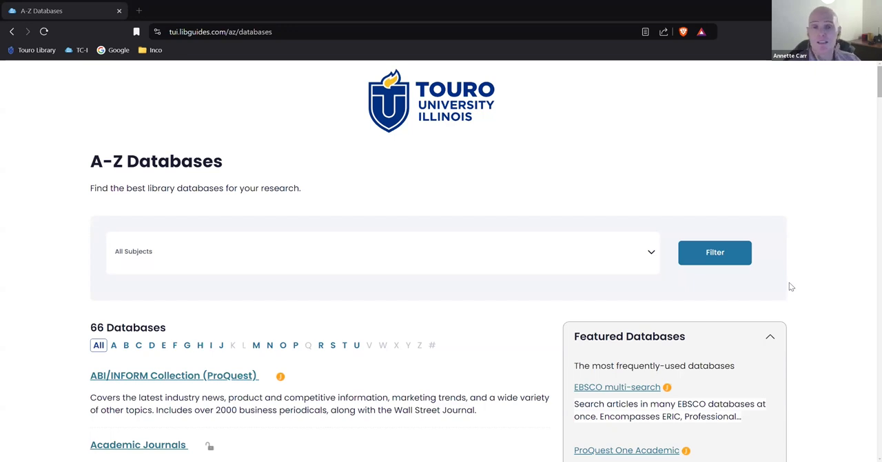The database I'm going to be showing you right now in this chapter is Access Medicine. Access Medicine is a fantastic database for students. It contains a lot of textbooks that are very helpful to you in your studies. It also contains a lot of study tools that you'll need, like flashcards and videos.